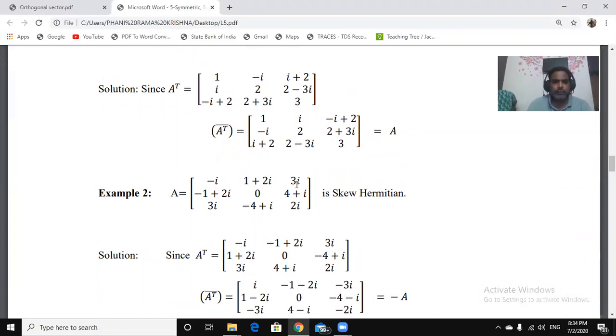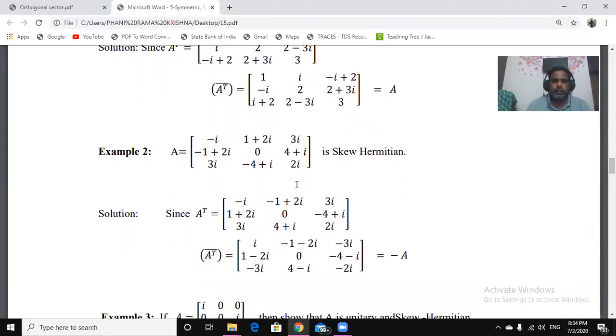What is skew Hermitian? The conjugate of A transpose is minus A. One of the important observations here is that the diagonal elements in a skew Hermitian matrix are either 0 or purely imaginary. They do not contain a real part or a combination of real and imaginary.